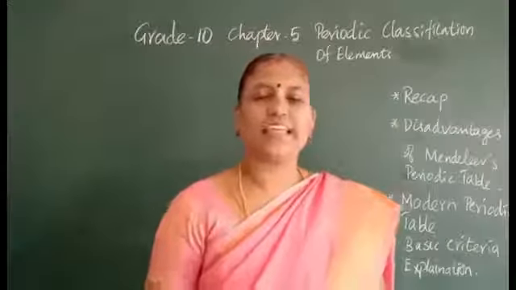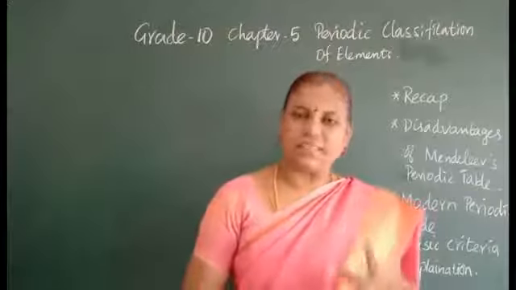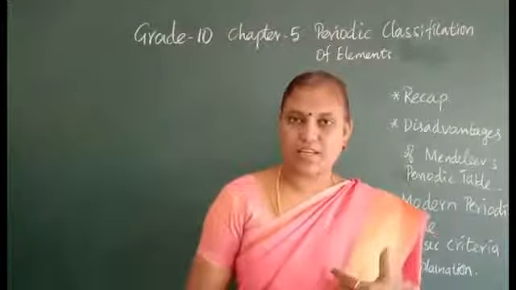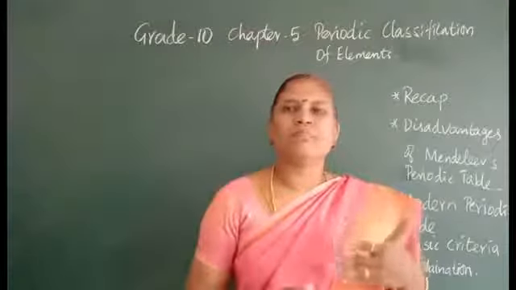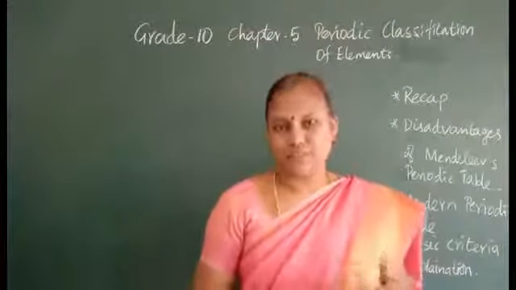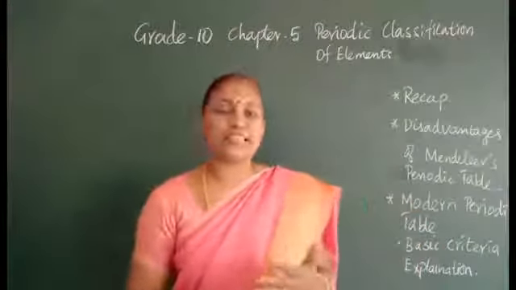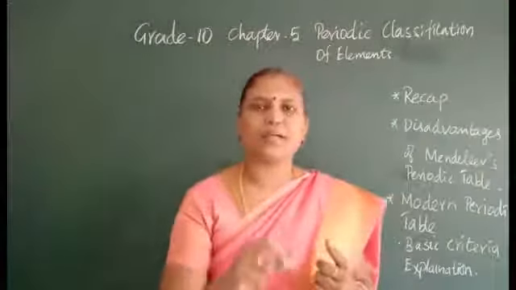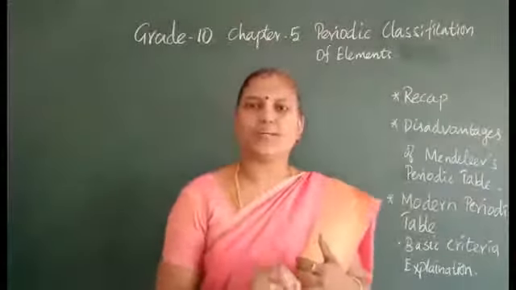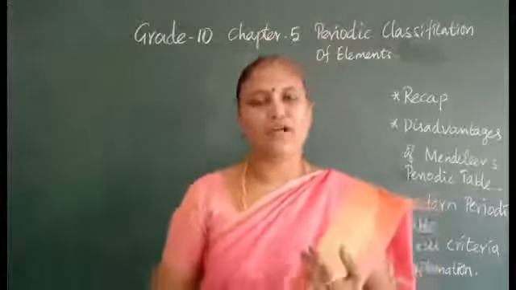Good morning students. In the last class we have seen Mendeleev's basic criteria, his explanation and his achievements, and we have seen the disadvantages and limitations of Mendeleev. Mendeleev chose the basic criteria as the element's atomic mass, and he grouped the elements with the same properties. And what else did he do?